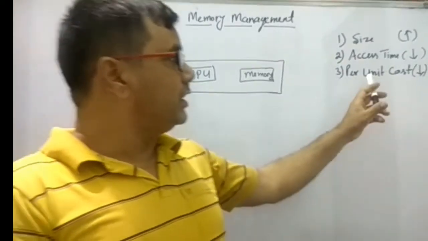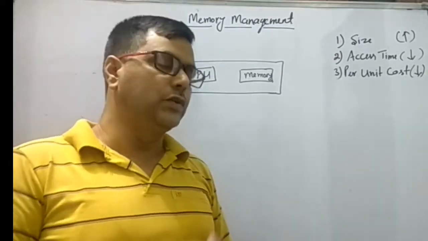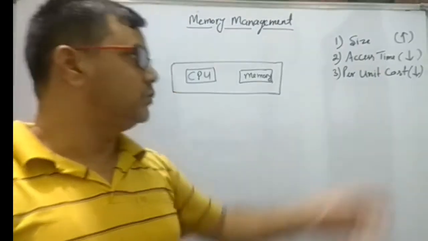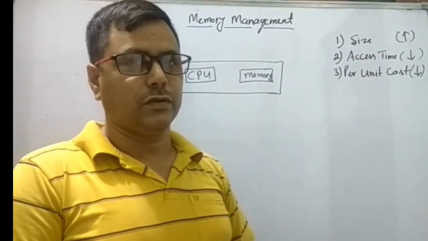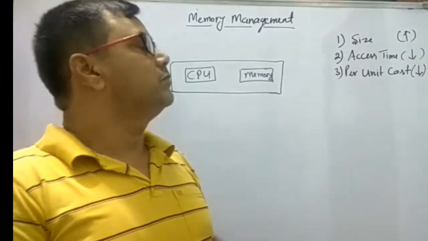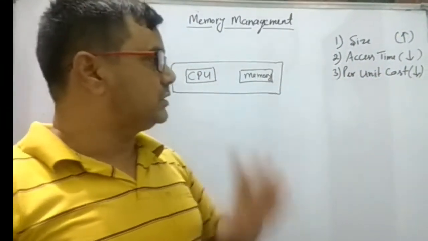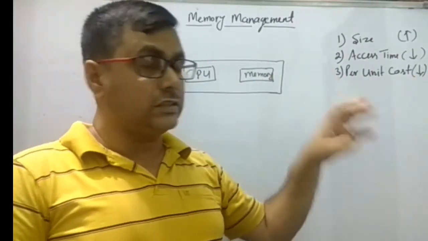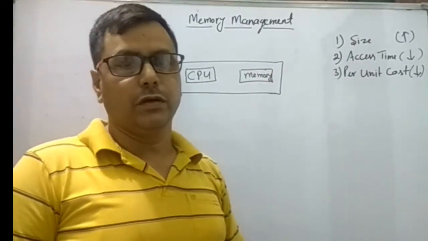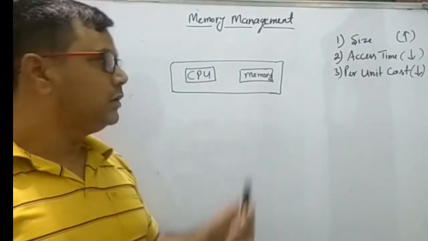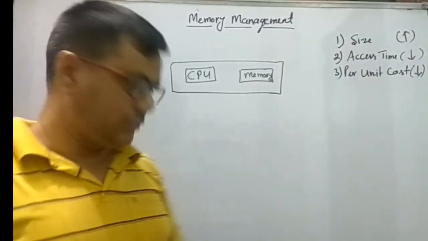That means if we increase the per unit cost, which we do not want, then the access time will be reduced. Similarly with size. If we compare all these characteristics, they cannot be fulfilled by a single type of memory. Then we require more than one kind of memory in the system.